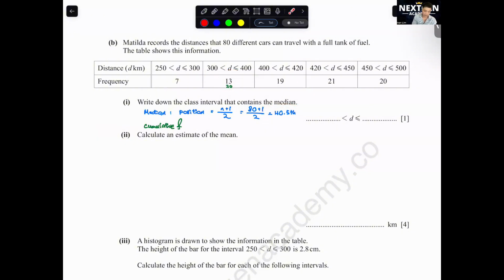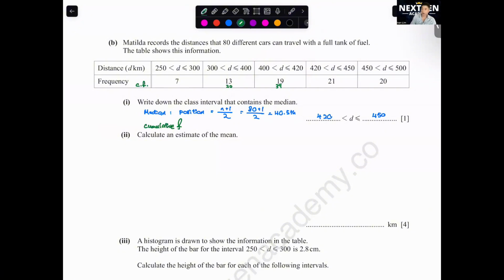Then plus 19, until here will be your 39th position. So this one here is confirmed where the 40th and 41st position will be. Got it? So this is your median class, not the middle class. Most students will answer 400 to 420. You use the cumulative frequency like that.